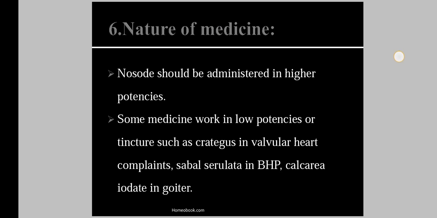Then fifth point is the nature and depth of the disease. In acute condition also there are different conditions. In acute mostly we use the high potencies, and in chronic condition we will require the low potencies.